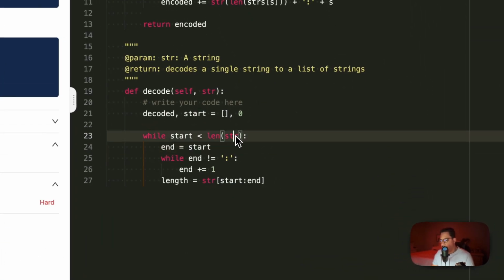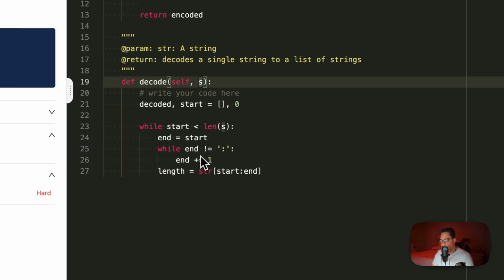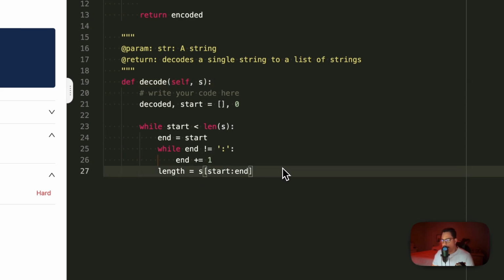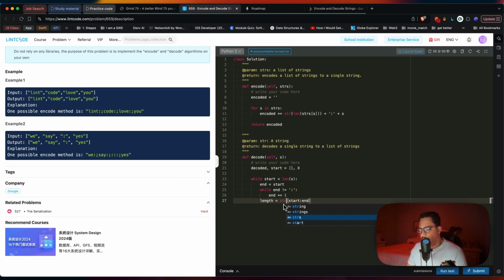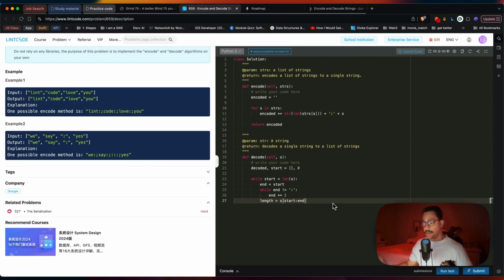I just know that that's not gonna work because I'm saying the length of the string here, and that's a reserved keyword. So I'm gonna go ahead and change that to s, which is gonna be just the parameter we're looking for. And it's the same. It's a string, right? So that makes more sense here now, because I don't have a reserved keyword here saying, you know, string from start to end. That doesn't make any sense, at least at the level I'm at right now. If I'm wrong, please enlighten me. But that's the length, okay?